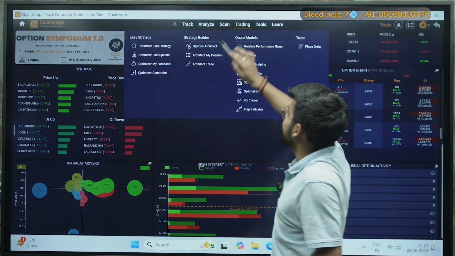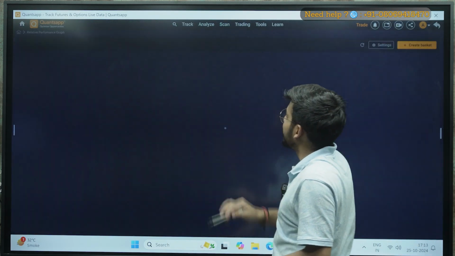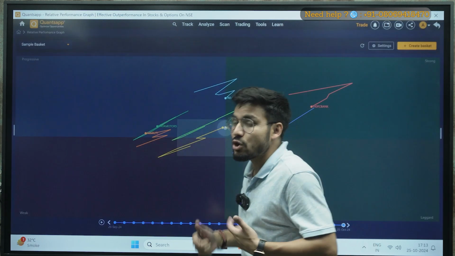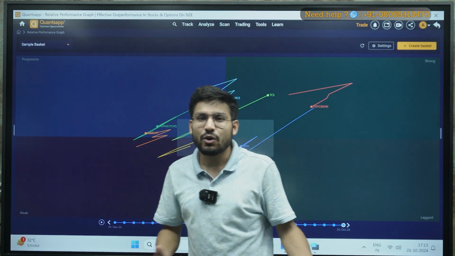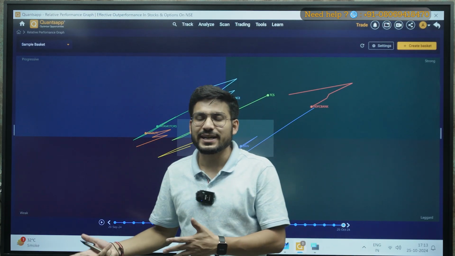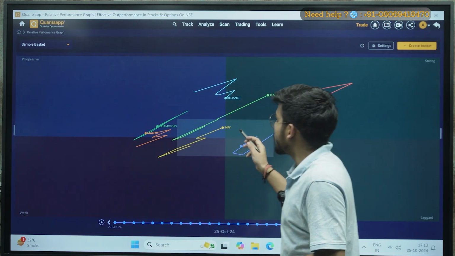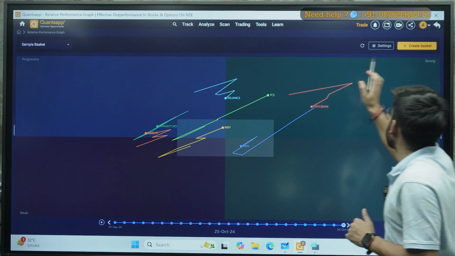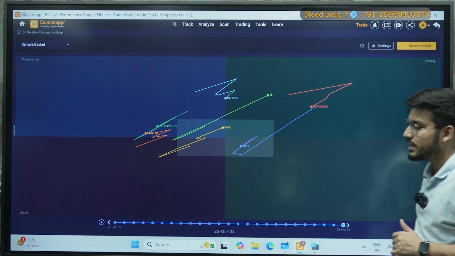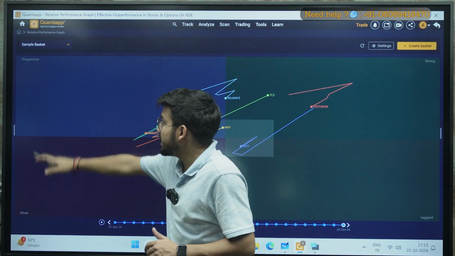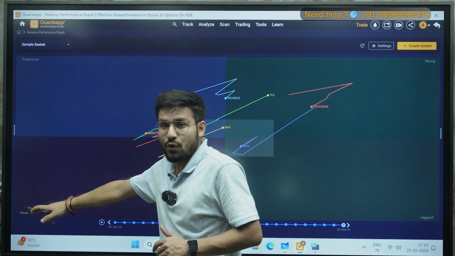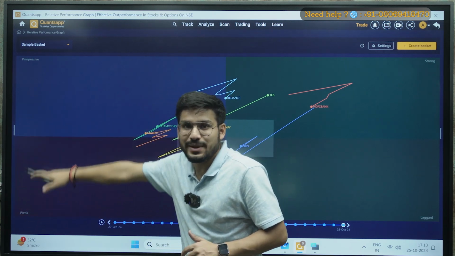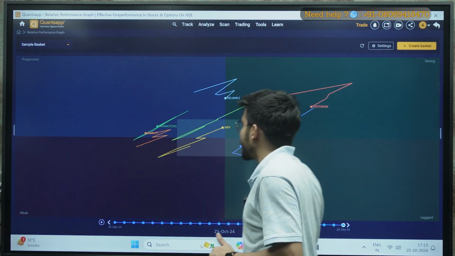So here in the trading, I can see the Relative Performance Graph. Okay, so it is analyzing the stock's performance on the basis of the performance of its benchmark, that is Nifty, Bank Nifty, right? Okay, so I can see there are the weak, progressive, and here I can see the strong one and the laggard zone, right? So it means if my stock goes from weak to progressive, the momentum has increased. Okay, so I'll show you.